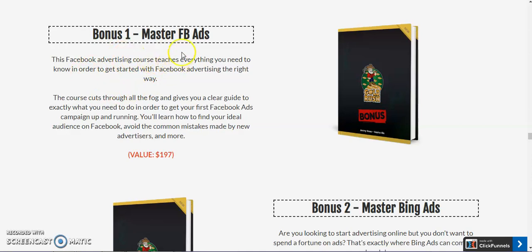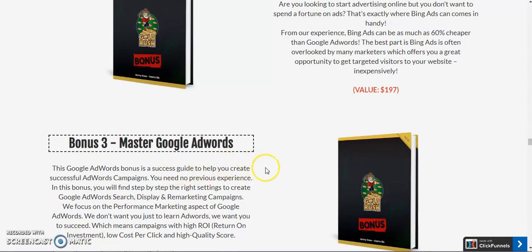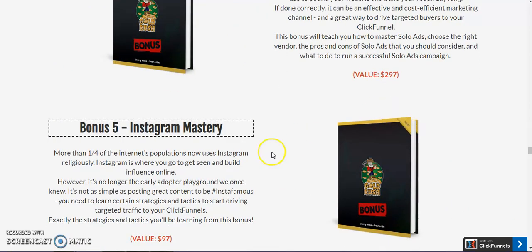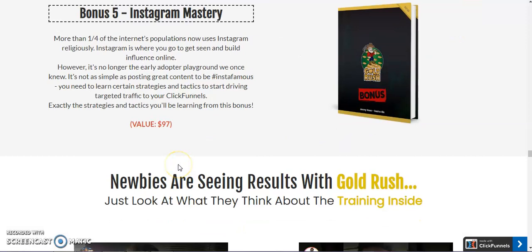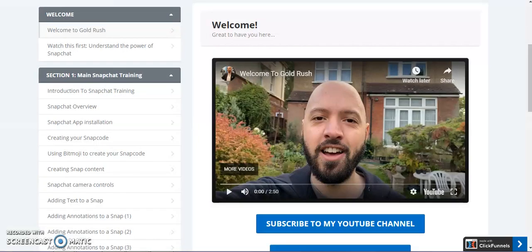Bonus number 1 is Master FB Ads, bonus number 2 is Master Bing Ads, bonus number 3 is Master Google AdWords, bonus number 4 is Solo Ads Mastery, and bonus number 5 is Instagram Mastery. So these are the 5 vendor bonuses, and let's see the exclusive bonuses that you get with this product.